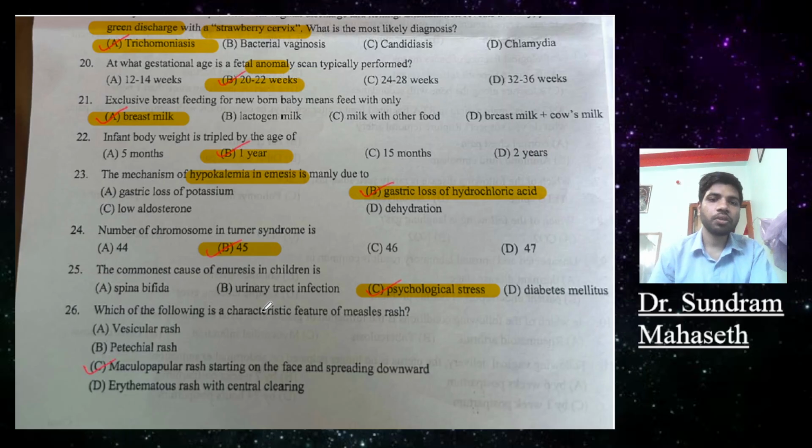Question 26. Which of the following is a characteristic feature of the measles rash? A vesicular rash. B petechial rash. C maculopapular rash starting on the face and spreading downward. D erythematous rash with central clearing. The characteristic feature of measles rash will be maculopapular rash starting on the face and spreading downward.